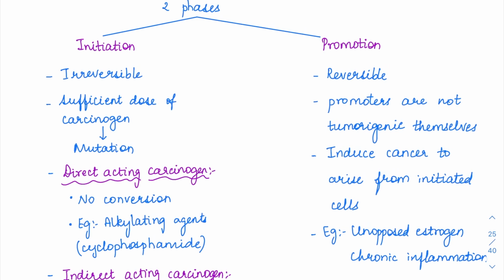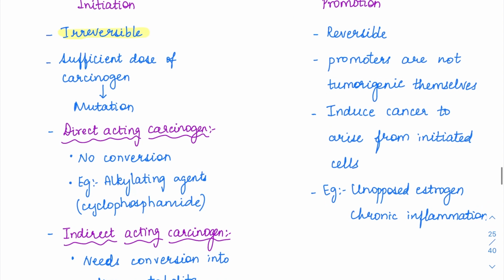This initiation phase is going to be an irreversible phase because this is the phase in which they are going to acquire permanent damages, which is the mutation. So some chemical is going to initiate, it is going to cause the mutation. Sufficient dose of the carcinogen is given, so it is going to initiate the process by causing mutation.